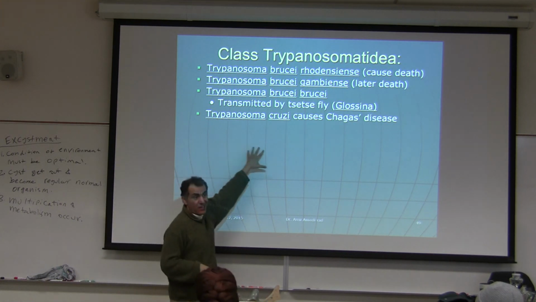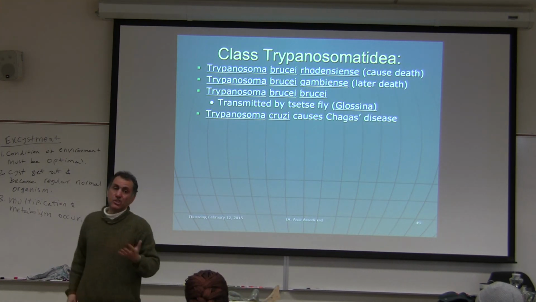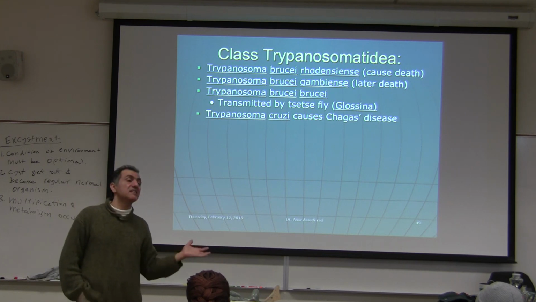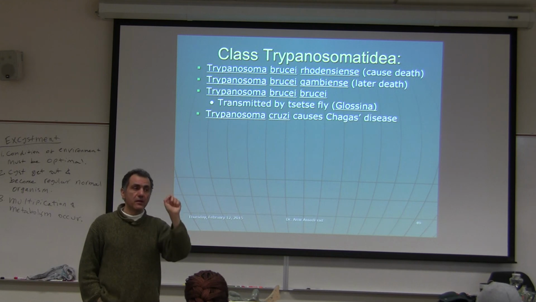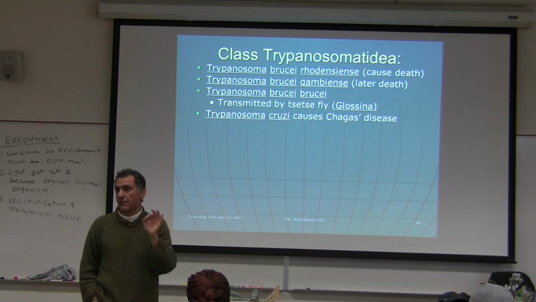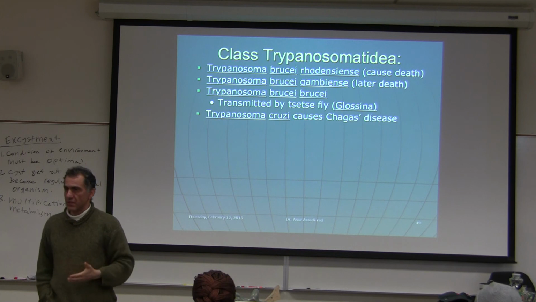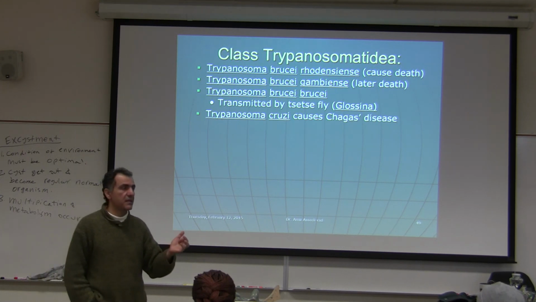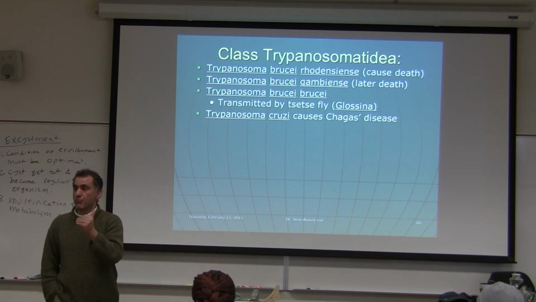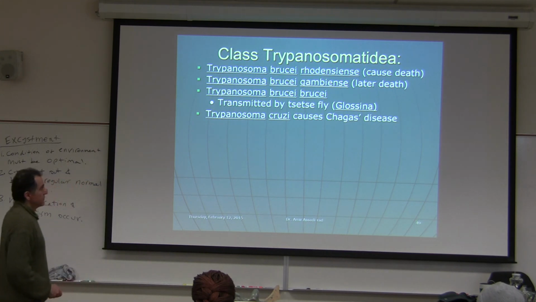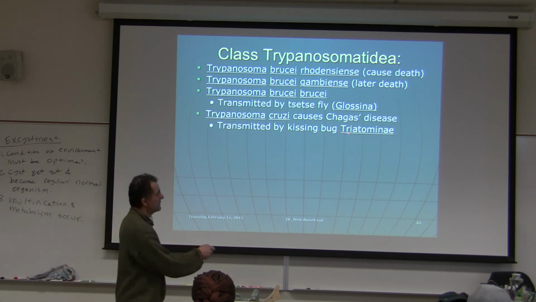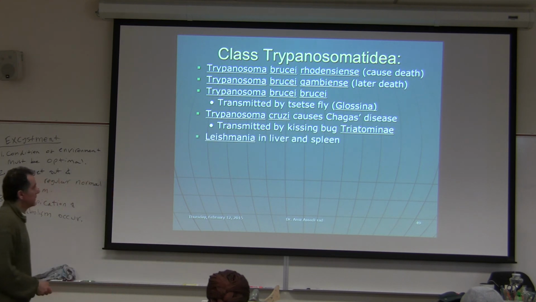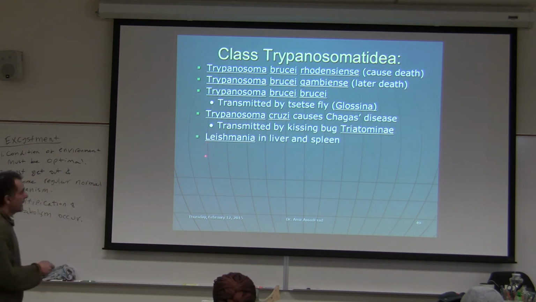Here, cruzi causes heart problems, and they call it Chagas disease. It's not called sleeping sickness anymore, the one that is in South and Central America. When I say South and Central America, in the southern part of Texas and southern part of California, there are a few cases reported each year. You can look up online how many cases of Trypanosoma cruzi are reported in the United States. A lot of people are working on Trypanosoma cruzi and trying to cure it. It is transmitted by the kissing bug.